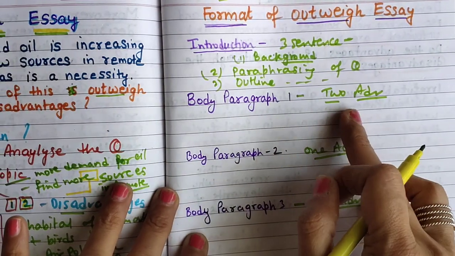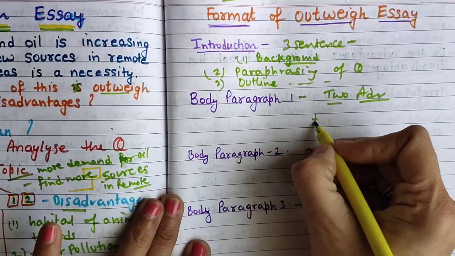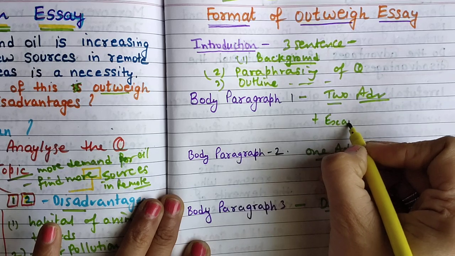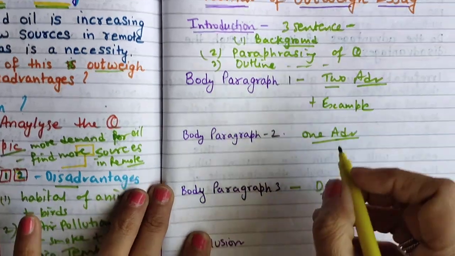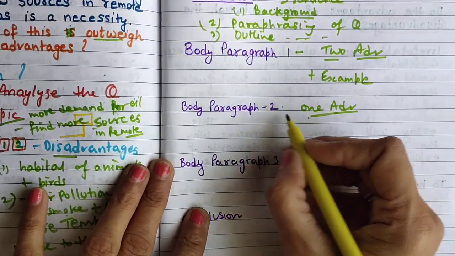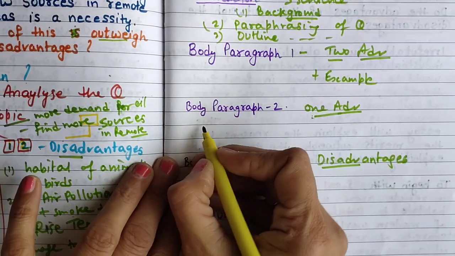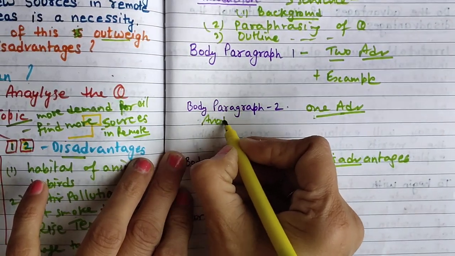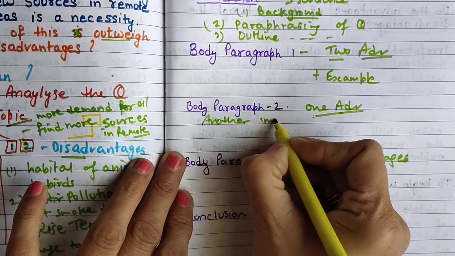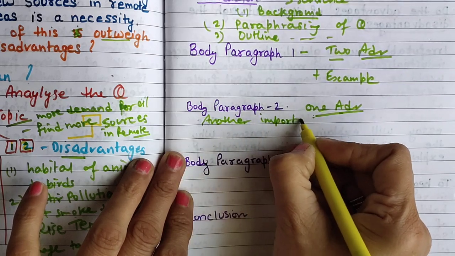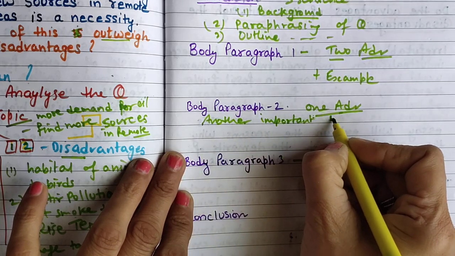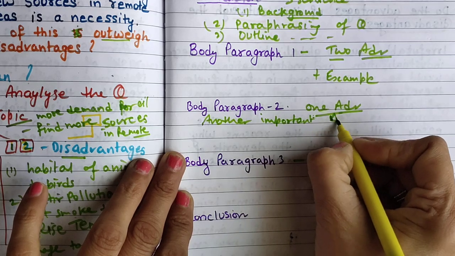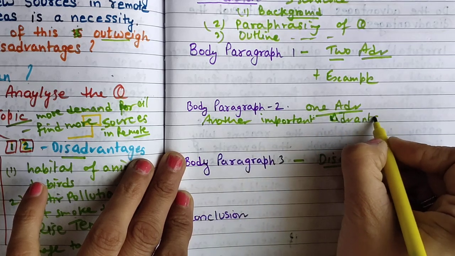You need to explain 2 advantages plus 1 example. When you start another paragraph for an advantage, you can start with another important or significant advantage is. You can start the paragraph like that.